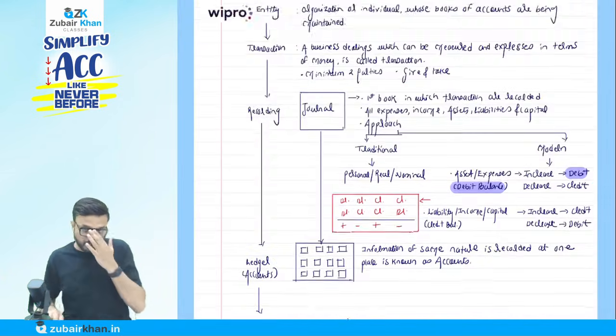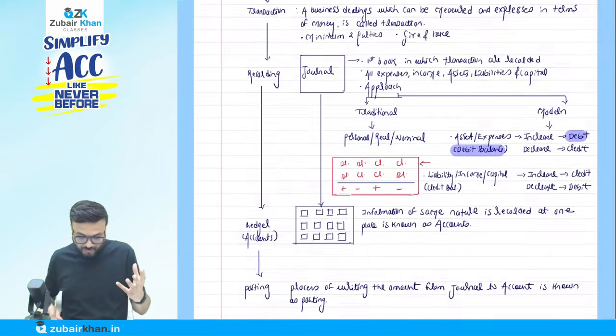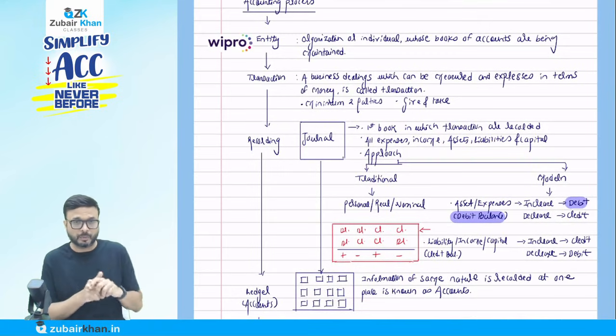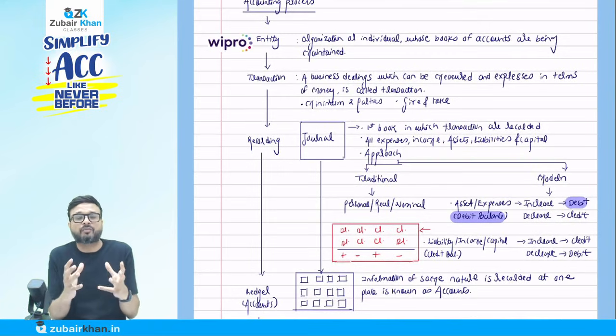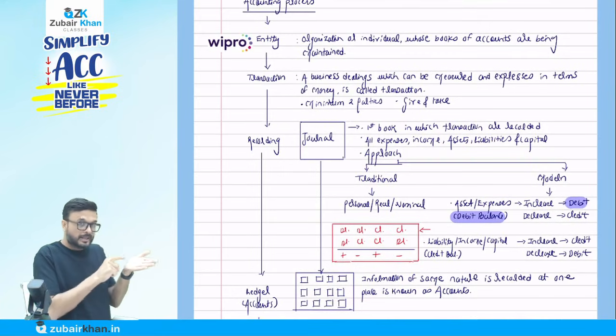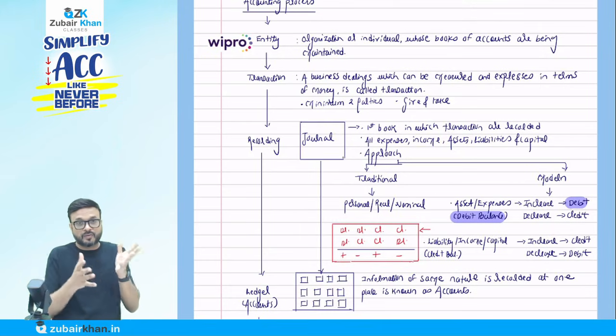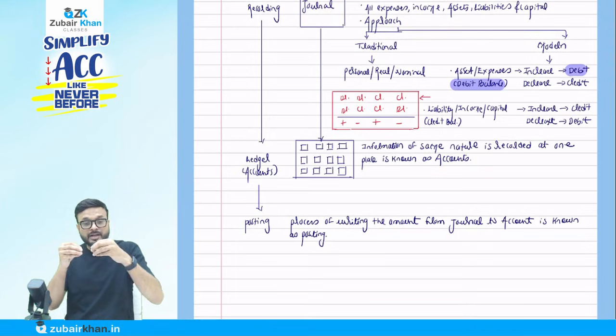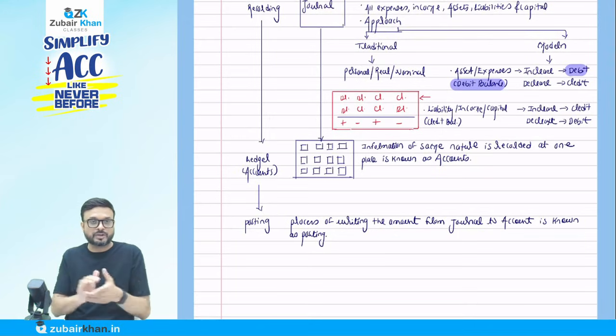Now suppose we talk about Wipro. You say, wow, the owner of Wipro, Azim Premji, is so happy that you have done the accounting very well. For the entity Wipro, you have recorded all the transactions, and all the transactions have been transferred from the journal to the ledger. Very good, that is posting. But